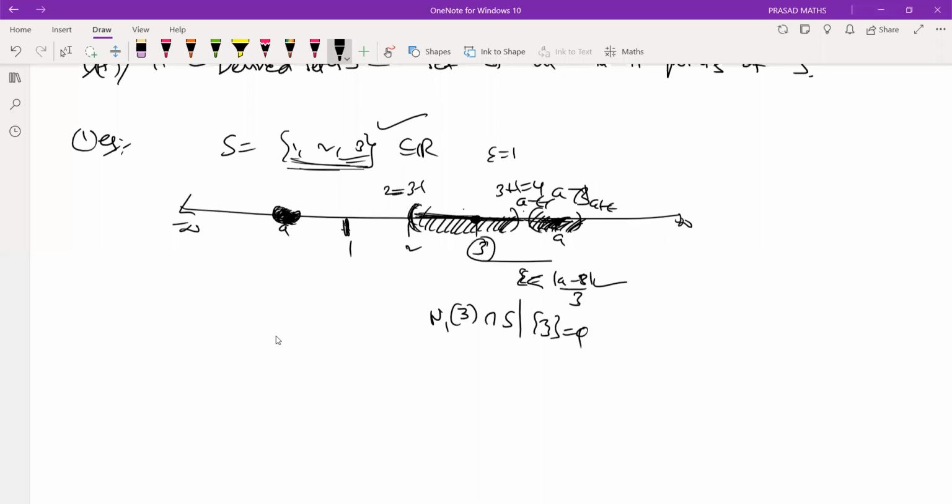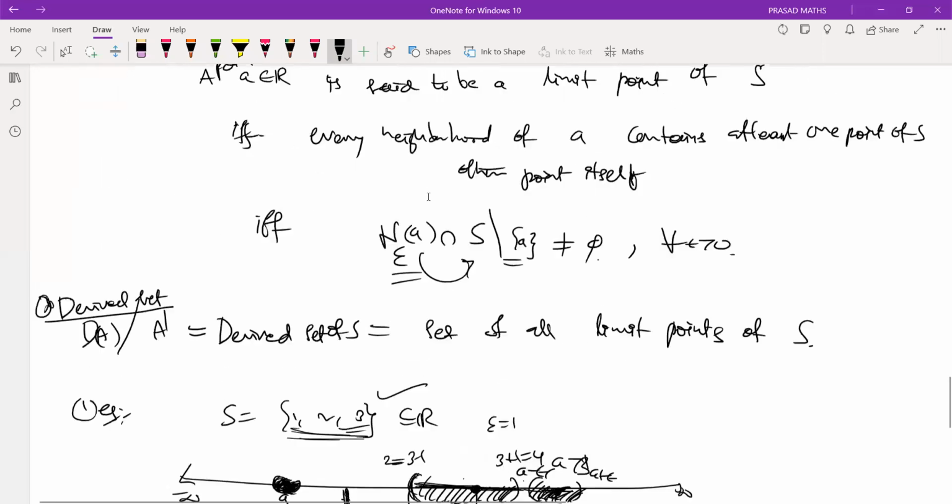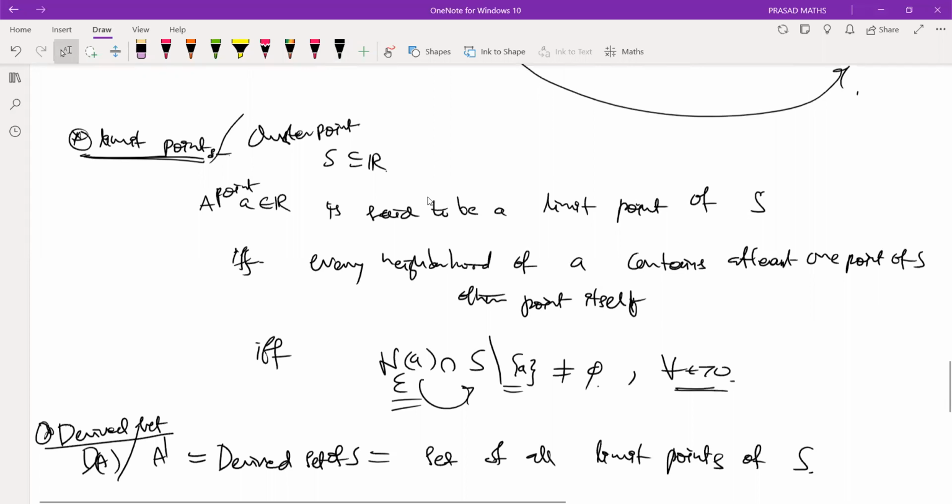It's empty. In order to show that something is a limit point, my definition is that every neighborhood of that point intersects S other than the point itself. Every neighborhood of the point contains at least one point other than the point itself. Give me any neighborhood, big or small, whatever neighborhood you give, that doesn't matter, but it contains at least one point of the set other than the point itself. That is the limit point.